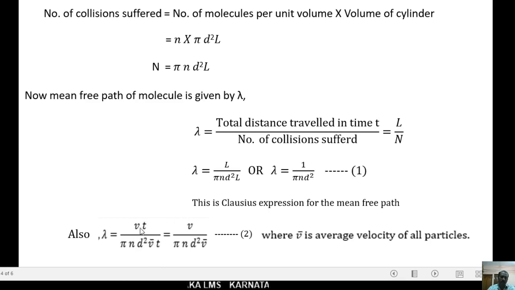In the numerator, you don't write the mean value of velocity, since that is the total distance traveled in time t. Hence, the distance is equal to velocity into time only. In the denominator, you have to write V bar because of the number of collisions occurred. The t in the numerator and t in the denominator get cancelled. Therefore, lambda equals V divided by pi n d square into V bar. That will be equation 2. Here V bar is the average velocity of all particles.